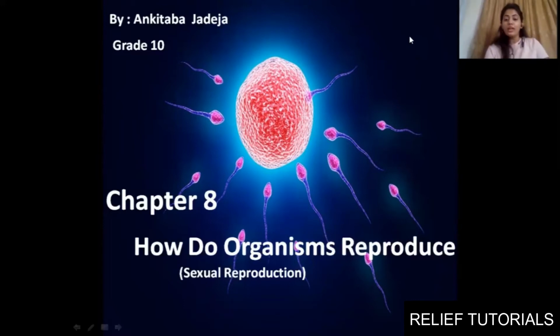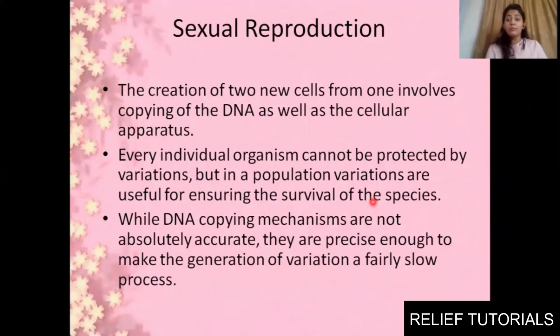So why is sexual reproduction needed? If an organism needs to survive and increase its population, its species, then it needs to reproduce. Otherwise there will be a time when they will get extinct. There will be no species of a particular organism if they don't reproduce and don't increase their number. Clear? That is the reason why reproduction is needed.